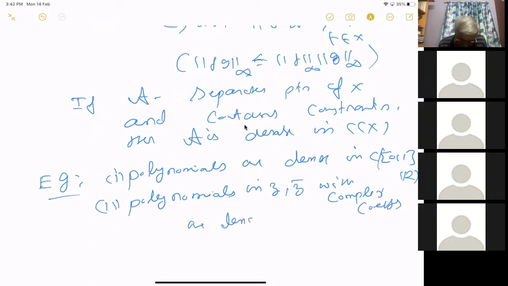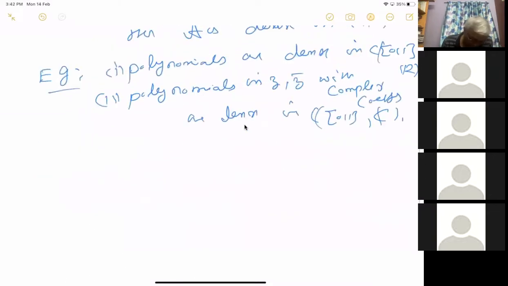Are dense in C01, taking values in C. The third statement is, for example, trigonometric polynomials are dense in, this is used in Fourier analysis.